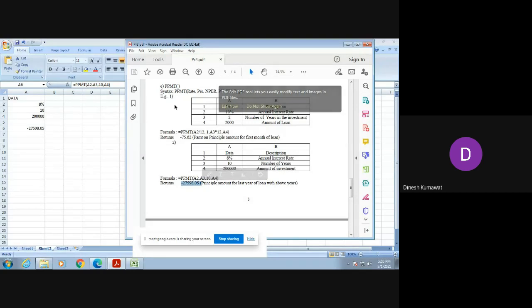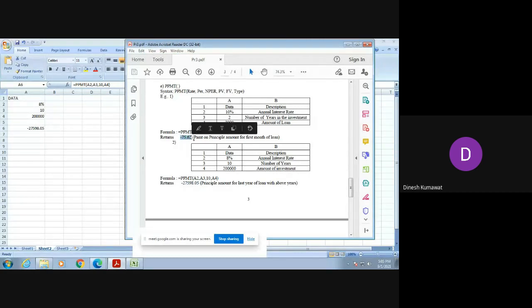So we are done with this also, that is PPMT. Now I am leaving this first one for your homework. Try to verify what its output is, and check whether you are getting exactly this or not.